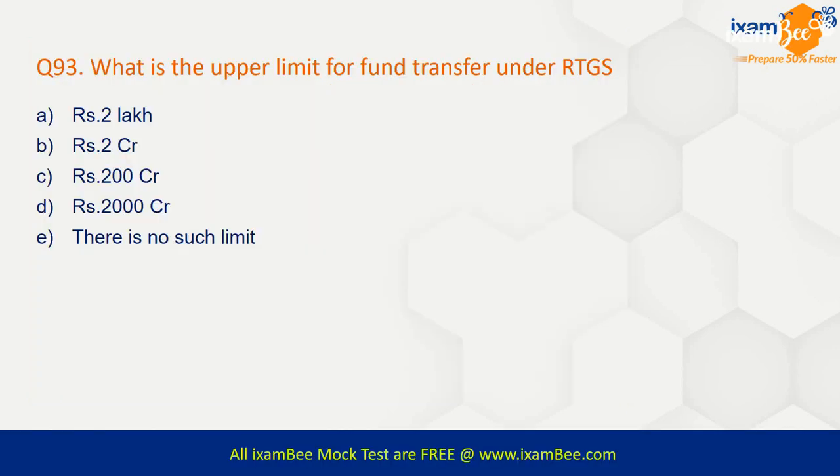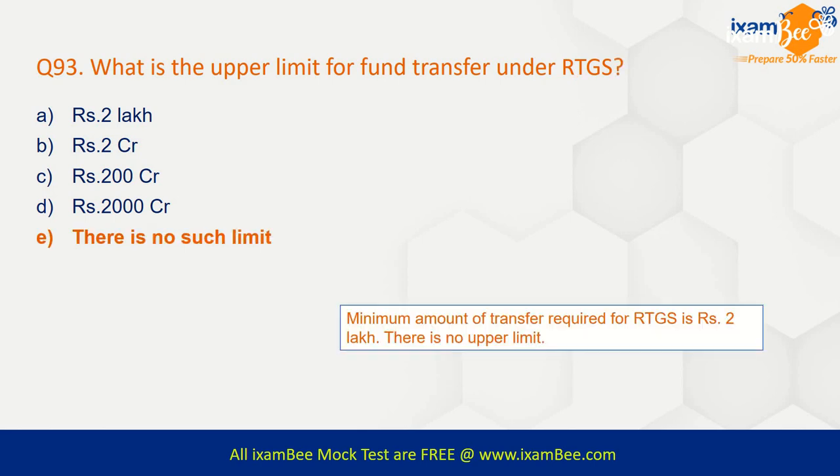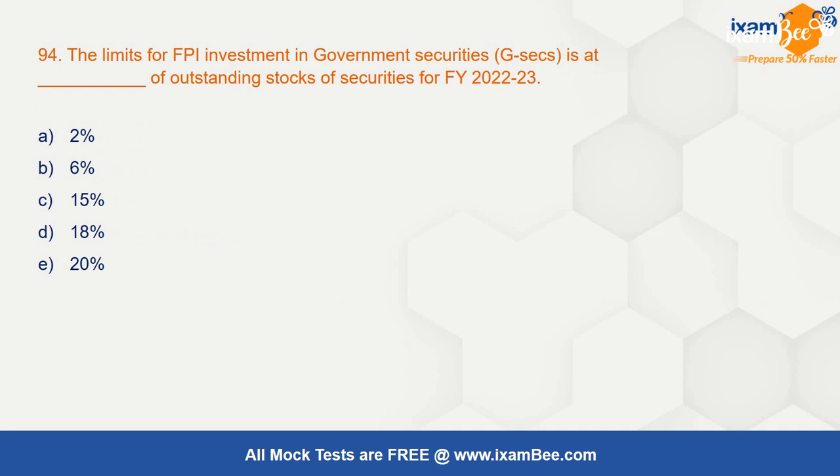What is the upper limit for fund transfer under RTGS? RTGS and NEFT are important institutions for fund transfer. So there is no limit in case of RTGS. The minimum amount required in RTGS is 2 lakh rupees. So you cannot do RTGS for 200 rupees, for which we used to do a money order earlier. 2 lakh is the minimum. There is no upper limit.